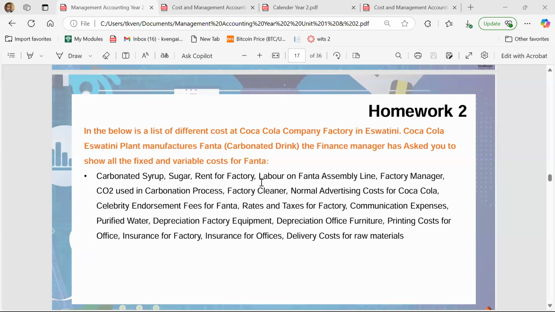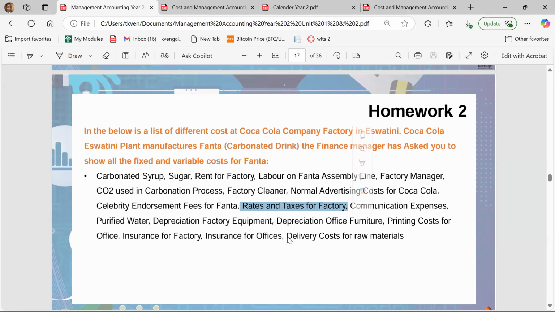So again, we've got a couple of examples there that can either be variable or that can be fixed. So what are your thoughts on this one? Rates and taxes related to the factory plant. Do you think that's a fixed cost or a variable cost? Fixed cost. Fixed cost, correct. Fixed. Rates and taxes are a fixed cost.